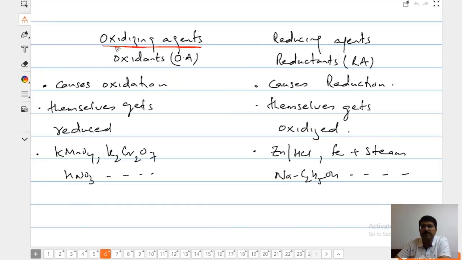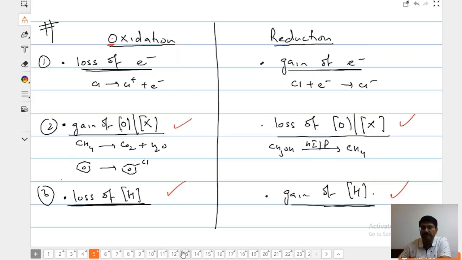Oxidizing agent will be used many times during the chapter, so I'll be calling it OA. Reducing agent, RA. This chapter is unlike the solutions or the kinetics you have seen. This chapter is highly based upon knowledge. So please help me build up a knowledge bank with you. If you are just asking irrelevant questions, beta, that is not going to help.